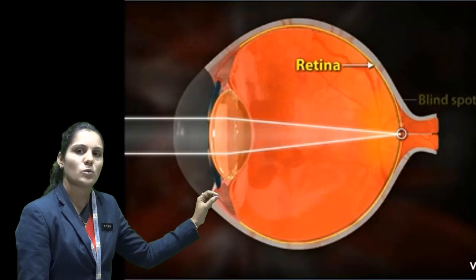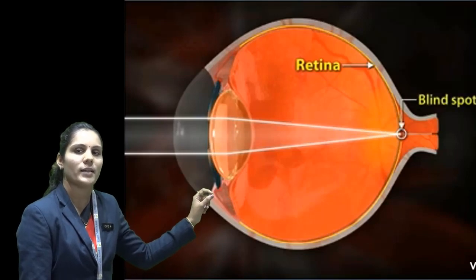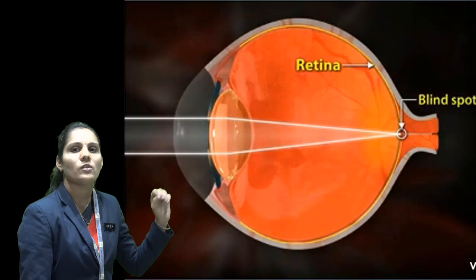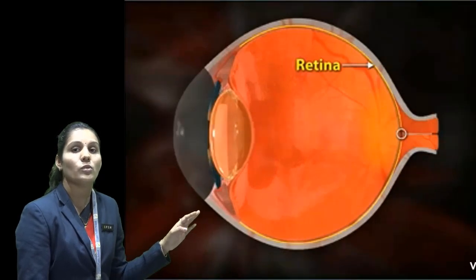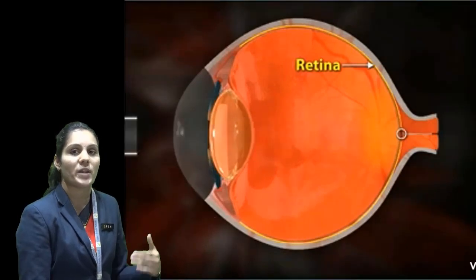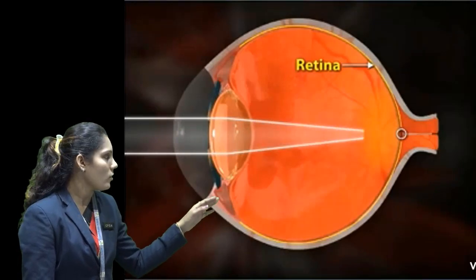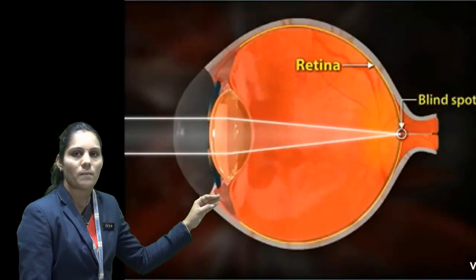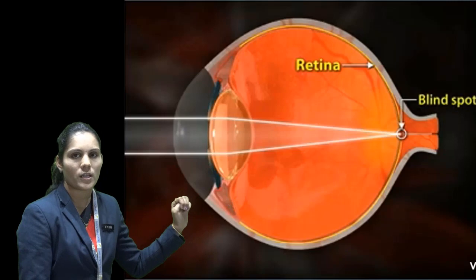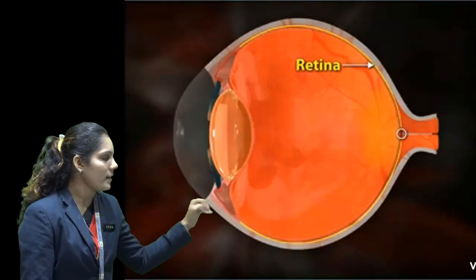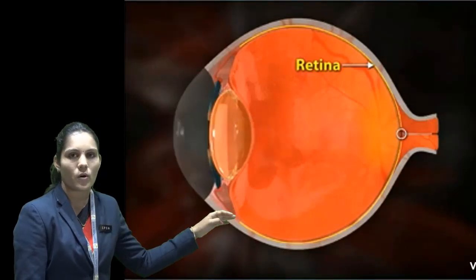Okay, that spot is known as the blind spot. Why? There is not a single nerve present there to give the sensation to our brain, so that's why we cannot see any image at that blind spot. Okay, so I hope you understand about the blind spot.